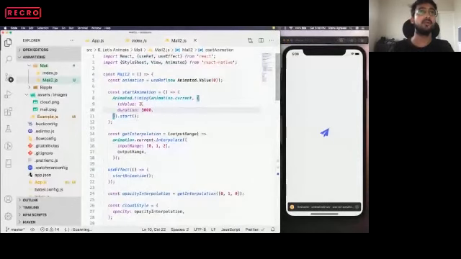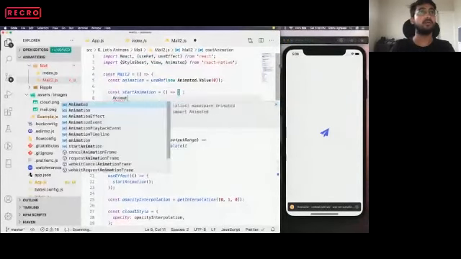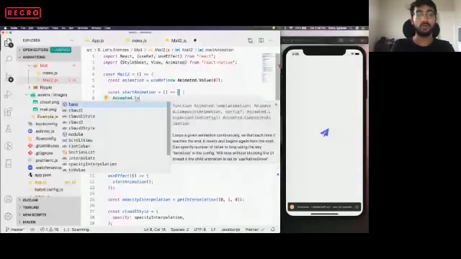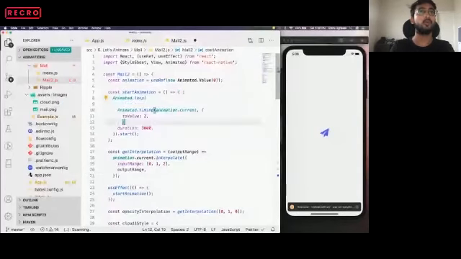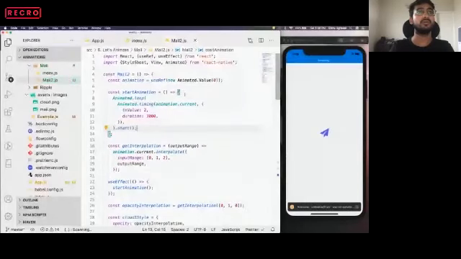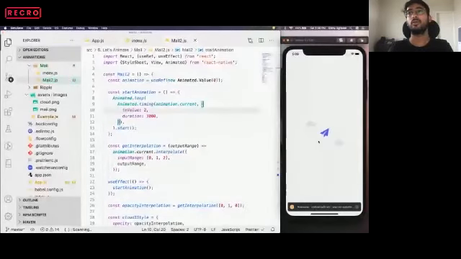Now we want to make it inside a loop. So we have a helper function called animated.loop. Animated.loop simply loops over the animation. Right, it will keep on looping. Is it fine so far? If anyone has any doubt, please stop me in between.